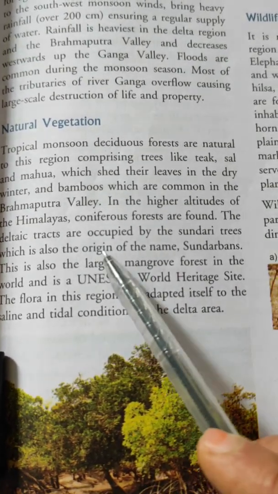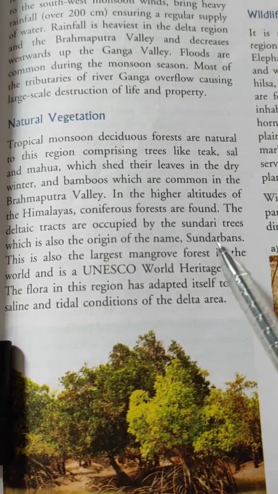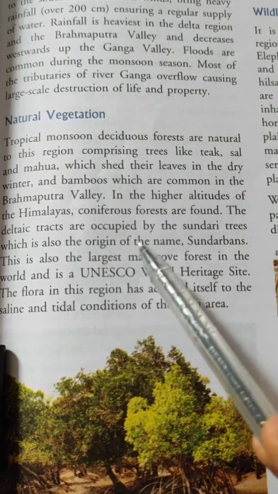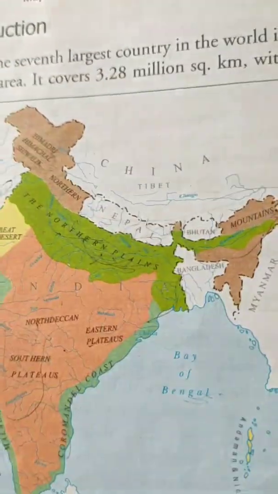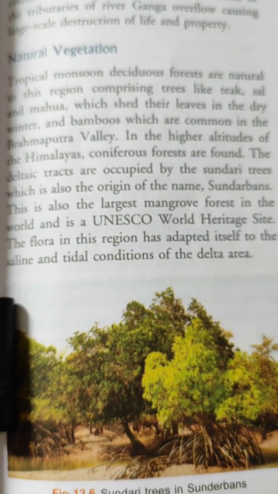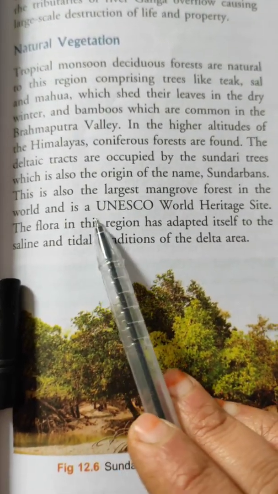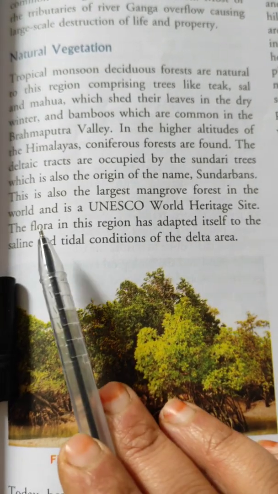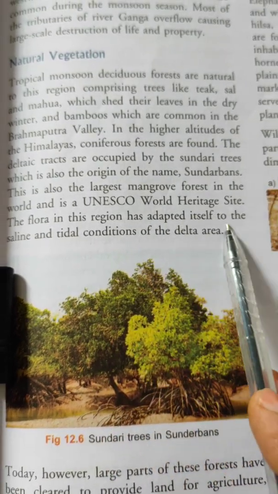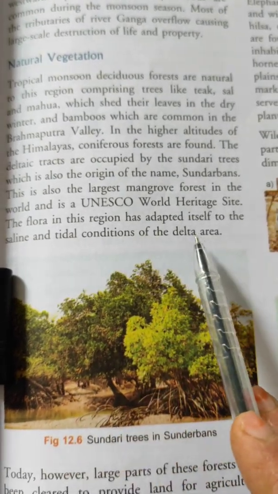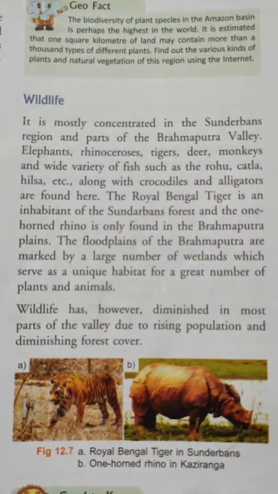The deltaic tracts are occupied by Sundari trees, which is also the origin of the name Sundarban. In the deltaic region, Sundarban lies. This is also the largest mangrove forest in the world and is a UNESCO World Heritage Site. The flora in this region, flora means plants, has adapted itself to saline and tidal conditions of the delta area.